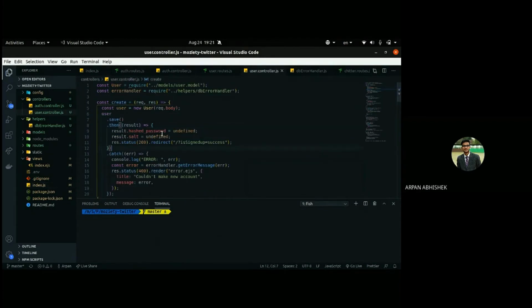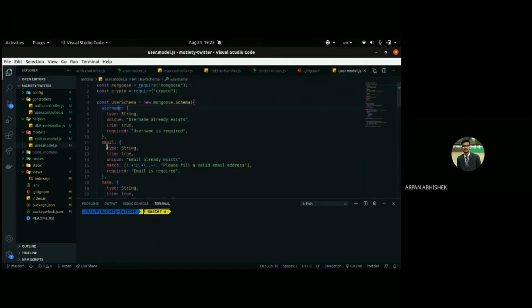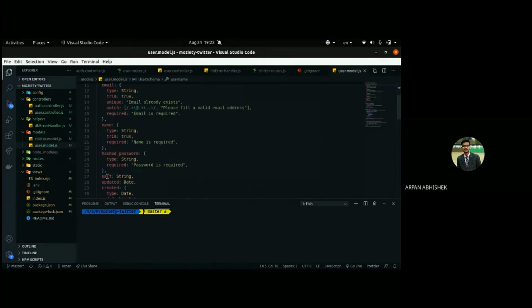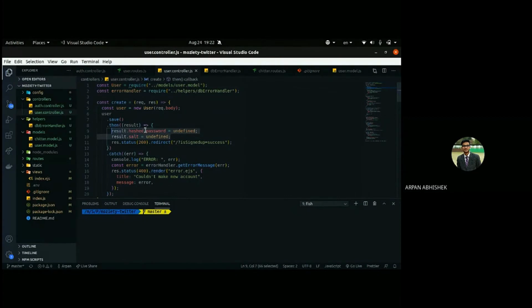So what we want, after the user is saved, it will return the result, and it will have all the user fields. The user model will have username, email, name, hash password, salt, updated, created. But obviously we don't want that. Actually we are not passing anything, so we can just remove this. But in practice, if we were using API calls, we have to set salt to undefined and hash password to undefined, so that the end user should not see these in any of the cases.